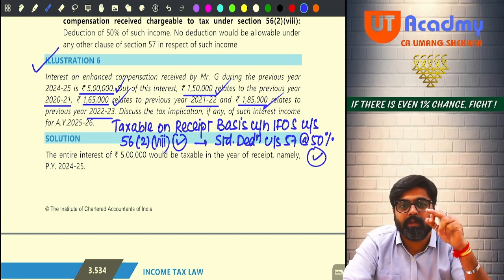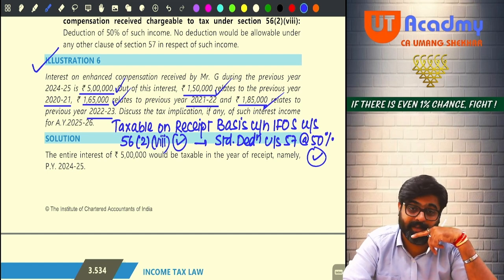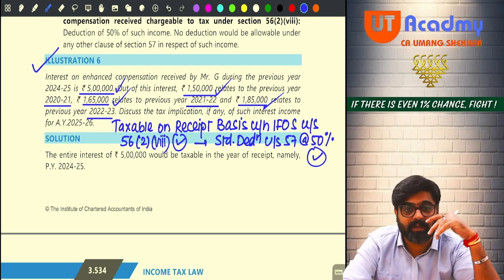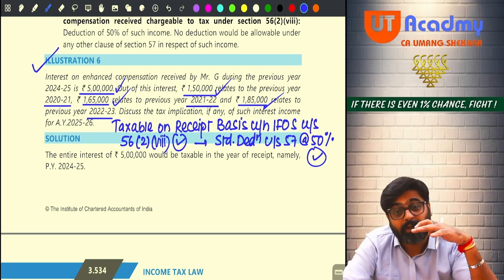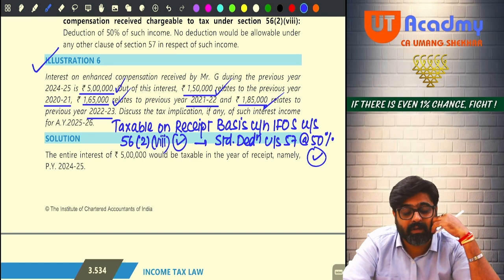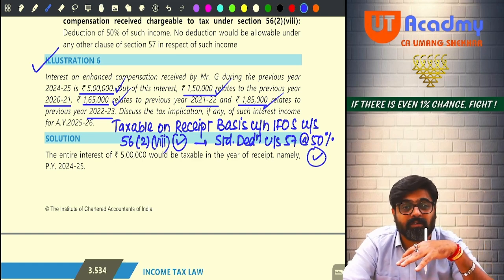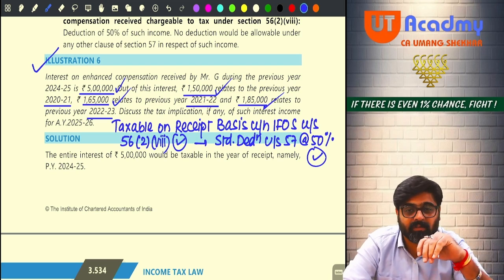Yes. If you have some money and you give that money to me as a loan, and on that loan I am giving you interest, is it your income? Yes. Is it exempt anywhere under section 10? No. Can you charge this interest under any of the earlier four heads? No, because you are not in the business of giving loans and advances and earning interest income. You are not in the money lending business.